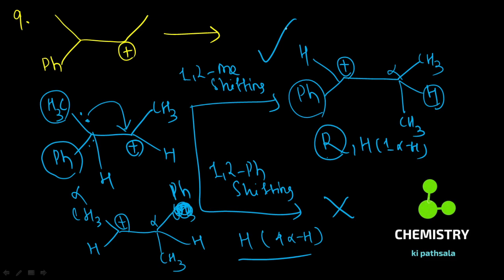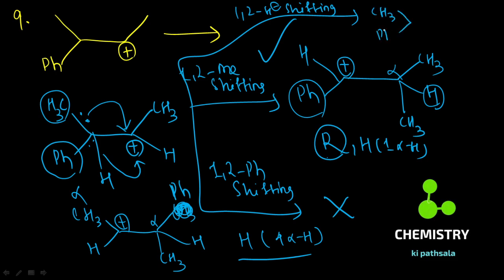Got this point? Okay, another thing is that if you do 1,2 hydride shifting, one more possibility is there. So what you observe there is CH3, phenyl, and this CH3 there, H there, and of course one more H there because of the hydride shifting.